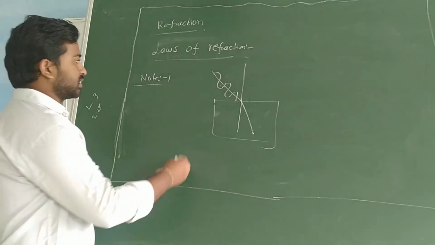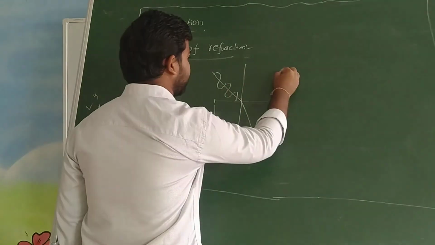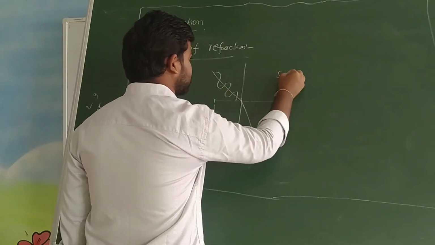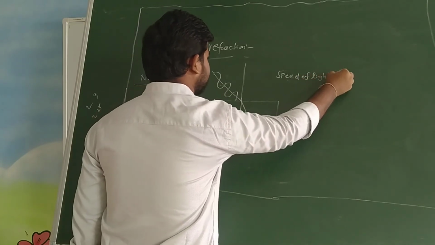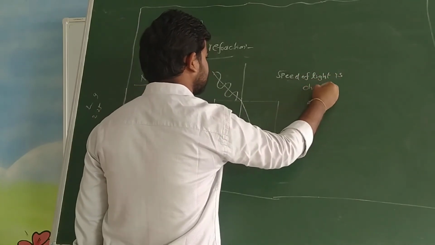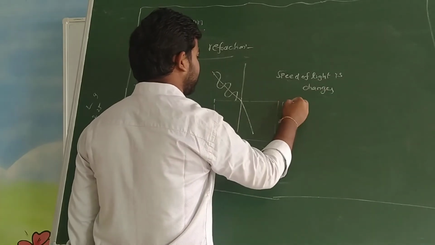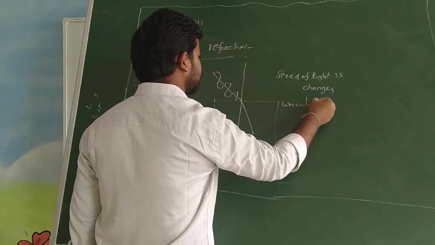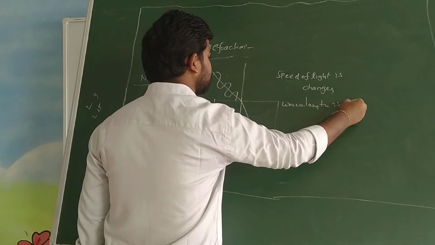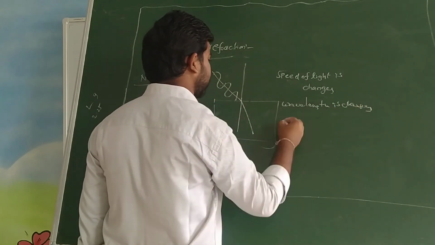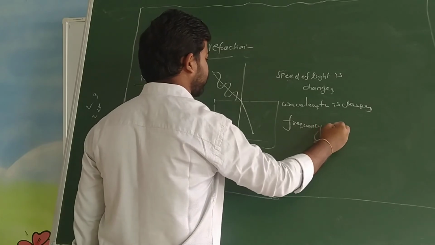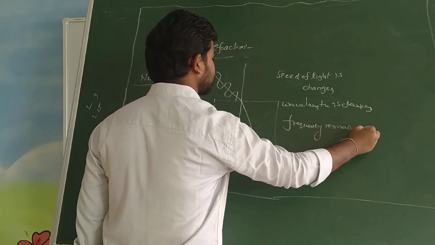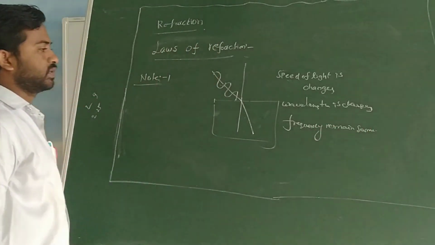So when a light ray travels from one medium to another medium, the speed of light changes, the wavelength changes, and the frequency remains the same.